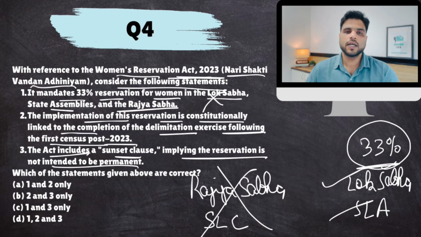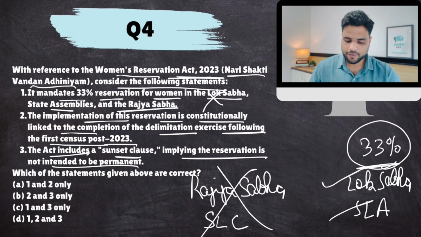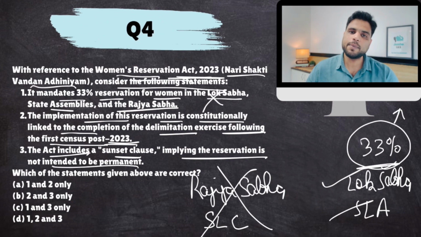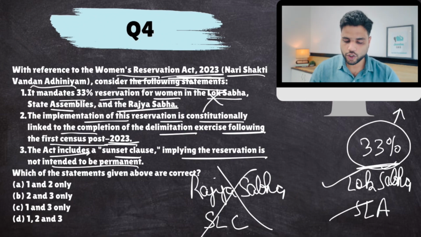As per this law, the first delimitation exercise after the next census, after 2023, would include 33% reservation. So this law would kick in based on the next census after 2023, which is the 2027 census, and the delimitation exercise based on that.